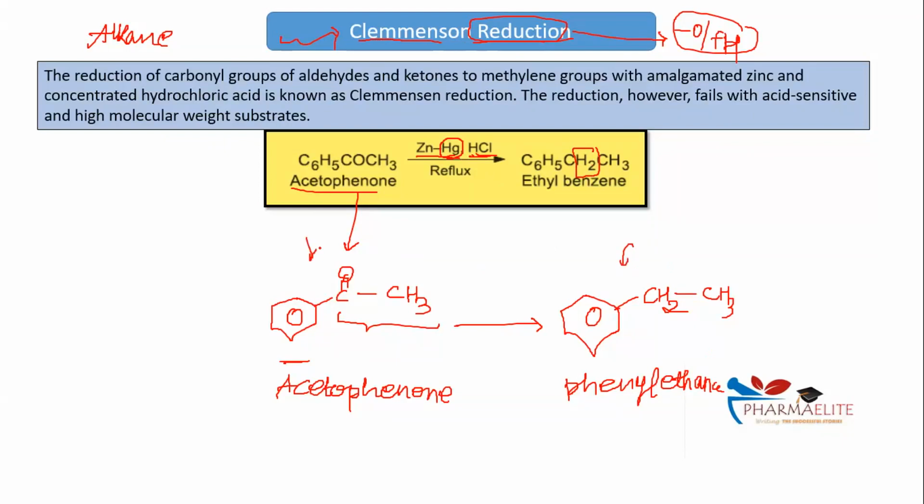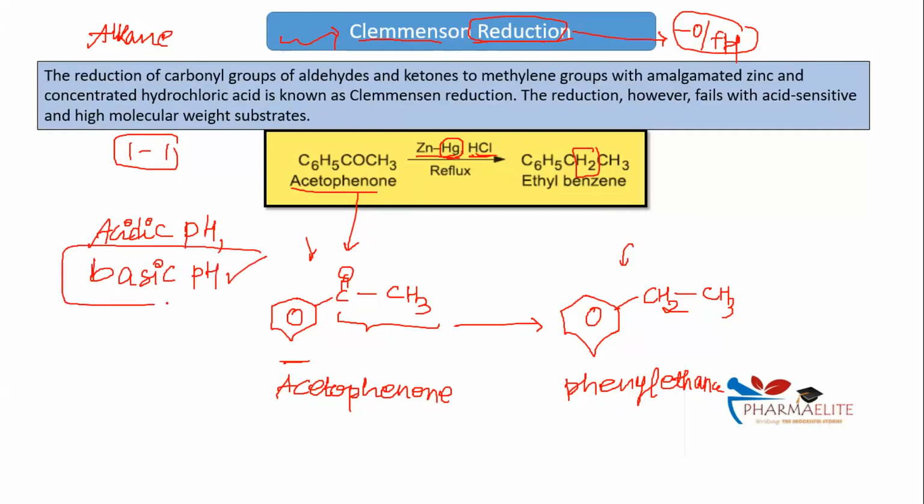My question to you, आराम से, what is the score? Ani 1:1 है, दोनों के एक एक पॉइंट हुए. Now the question to you is, if my drug is getting degraded in acidic pH, I repeat my words, if my drug is getting degraded in acidic pH, but it is stable in basic pH, then you will carry out reduction via which name reaction? सुना question क्या बोला? Reduction कौन से name reaction से करोगे?